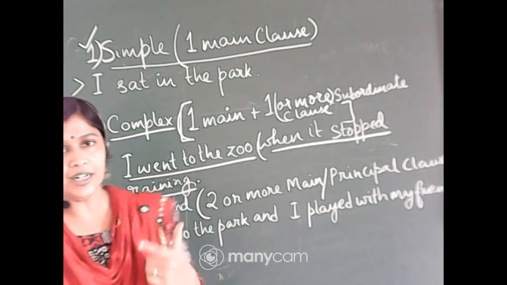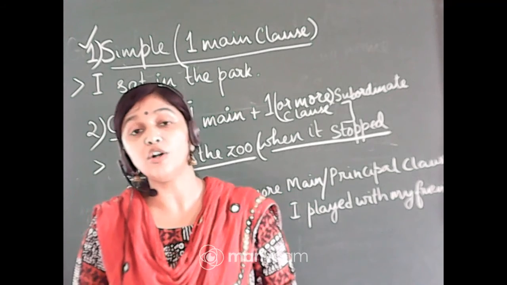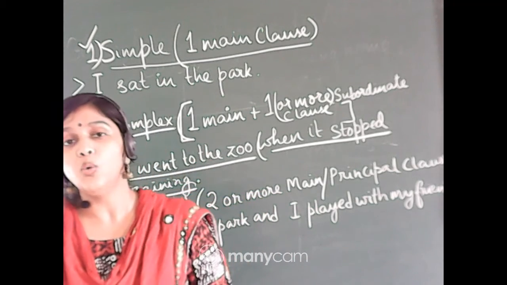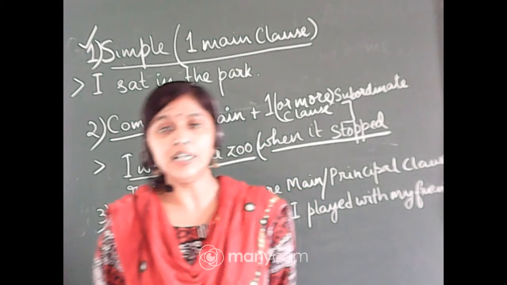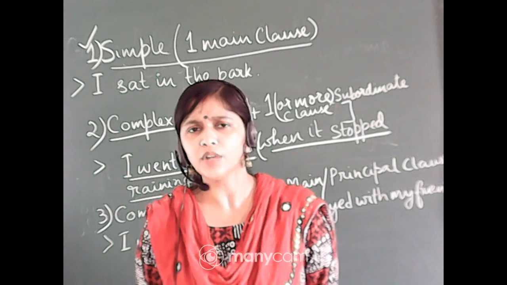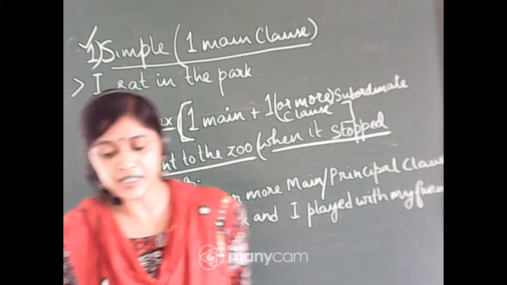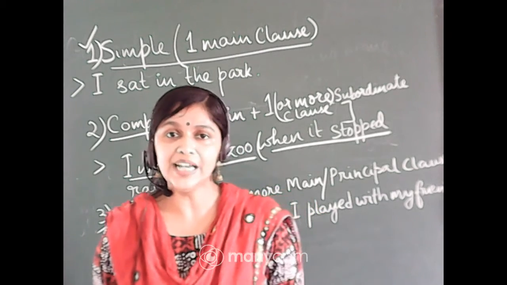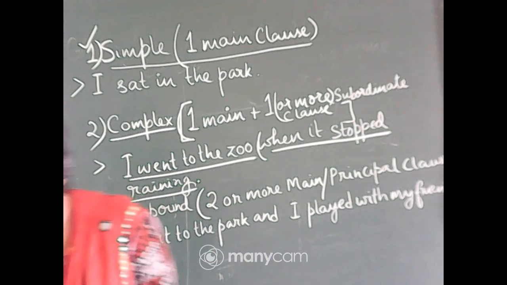A subordinate clause starts with conjunctions which are called subordinate conjunctions. What are the subordinate conjunctions? The list is given in your book. Take out page number 80. You can see in the middle of the page, under complex sentence and subordinate clauses, a number of conjunctions has been given.